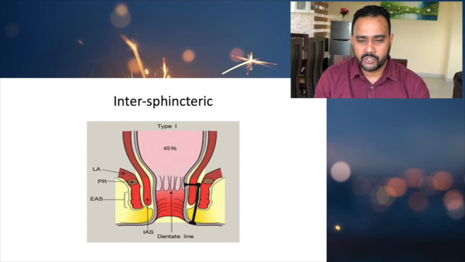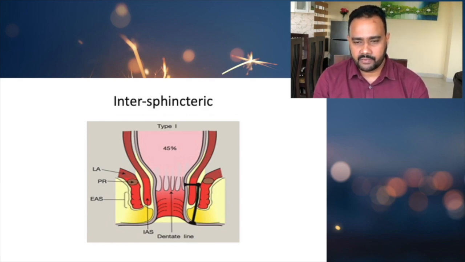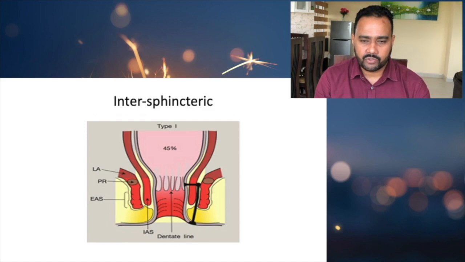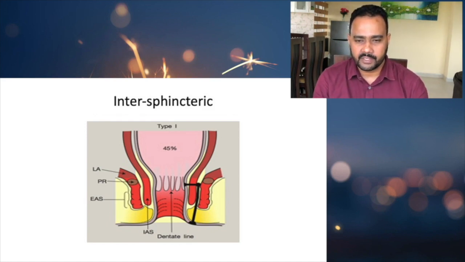So the fistula crosses the internal sphincter, but it does not cross the external sphincter. And you can see the external opening is very close to the anal verge.